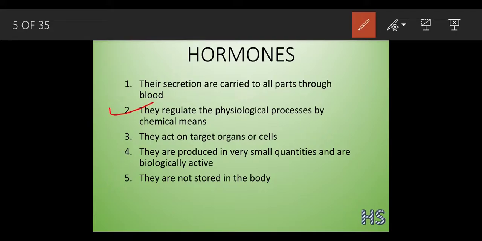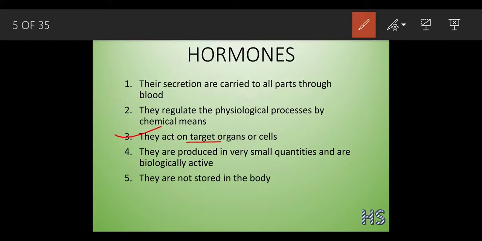They regulate physiological processes by chemical means. For physiological processes, some people are very tall in nature, well heighted, and some are quite small, called dwarf. So tallness and dwarfness is a physiological process. We can see that, right? But how is it possible that one person is too tall and another is very short? Through chemical means only. Here the word chemical means nothing but the hormones.